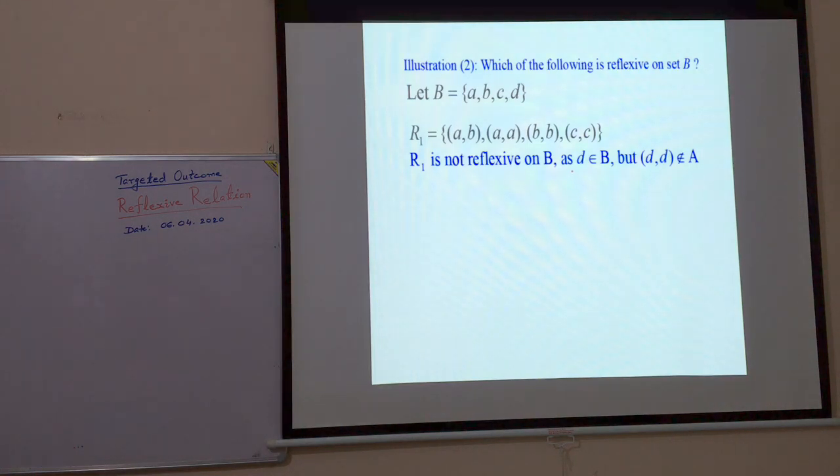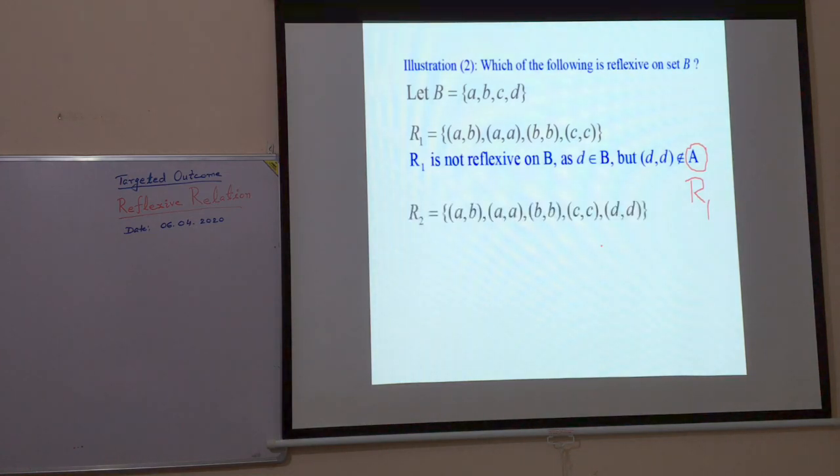Because D is in B, but ordered pair DD is not in R1. Everywhere it is a copy paste and printing typing mistake. This is not A. This is R1. Sorry.